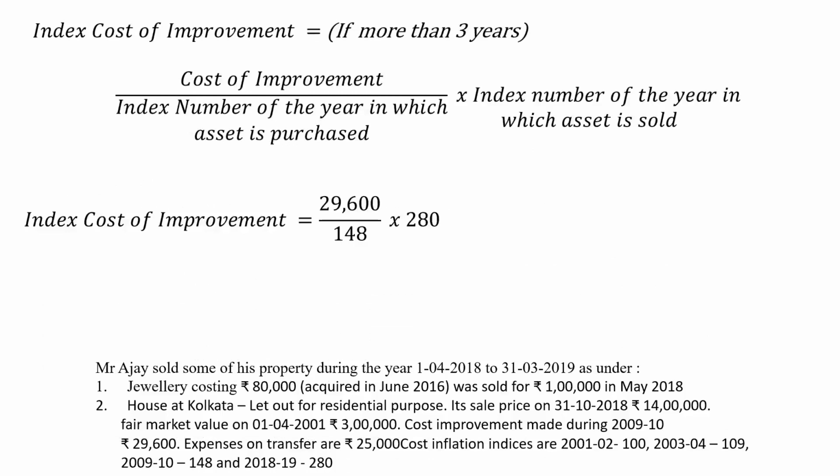Cost of improvement is 29,600 in the year 2009-10. So in the year 2009-10, the index number is 148 and the year in which asset is sold, it is 280. So the indexed cost of improvement is 56,000.